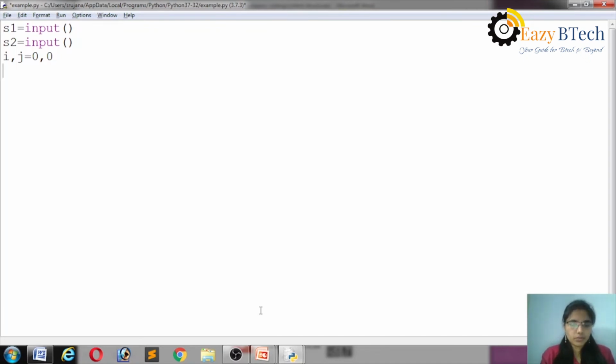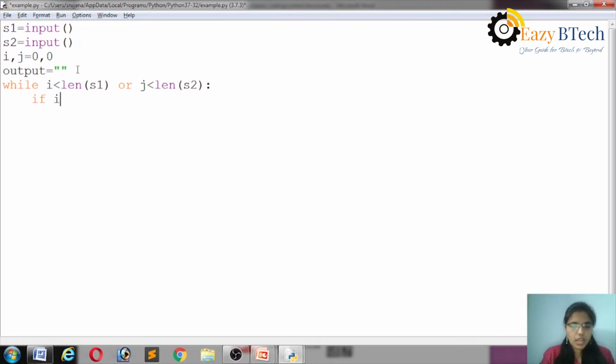After that, again I am taking a variable with string. This is the output string. That is nothing but the final result string. Okay. Taking a loop while I less than len of S1 or j less than len of S2.